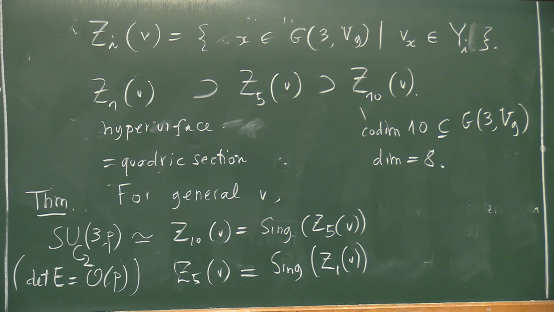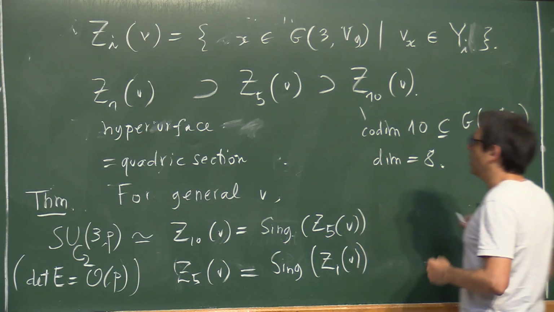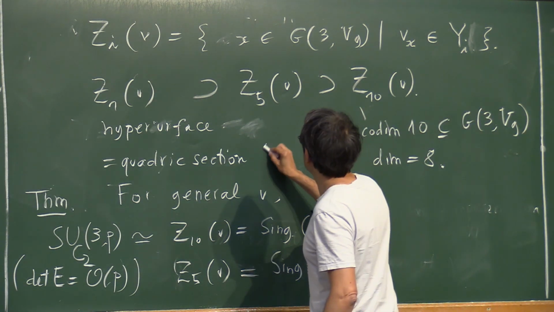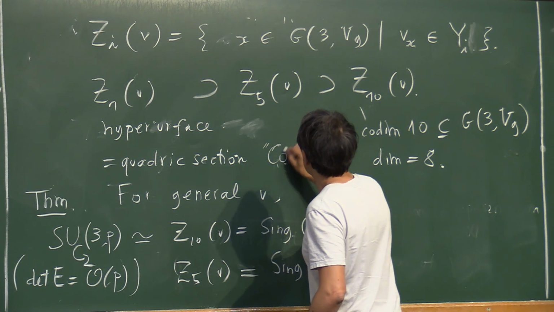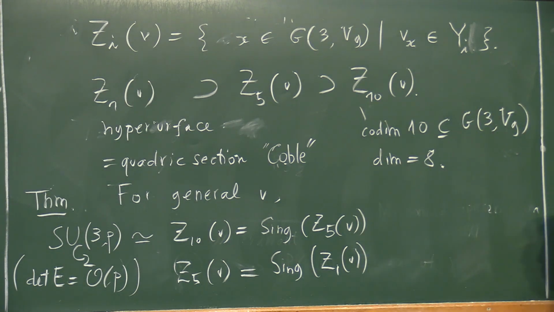Right, and then we get interested into computing Coble. This is our Coble quadric. We call this guy Coble-like quadric. And then our goal would be to compute the GOPL.